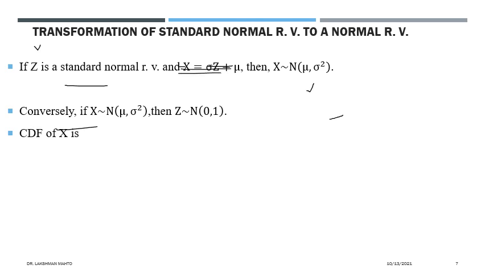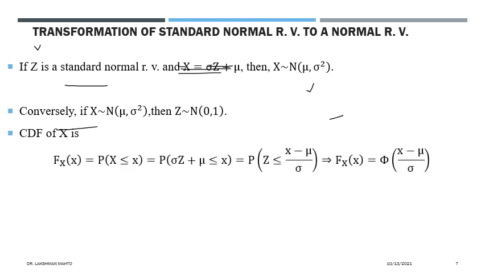Through that we will try to find out what is the density of x and what is the CDF of x. Both things we will try to find. So first we will find the CDF. I told you that the cumulative distribution function is a more generalized, unified version, and if it is continuous, first find the CDF and differentiate it, you will get your PDF.